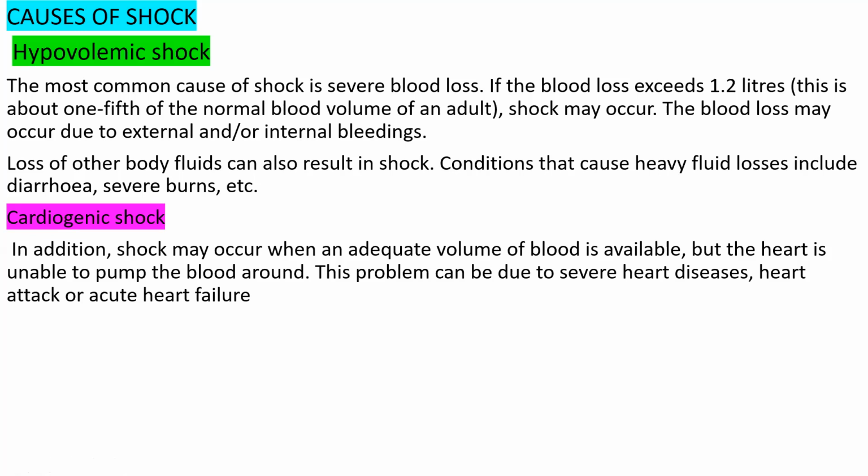Because of severe heart diseases, maybe heart attack, acute heart failure, or chronic heart failure. These are the conditions where we can get cardiogenic shock. Are you clear on the difference between hypovolemic shock and cardiogenic shock?